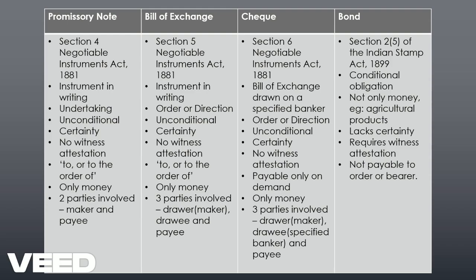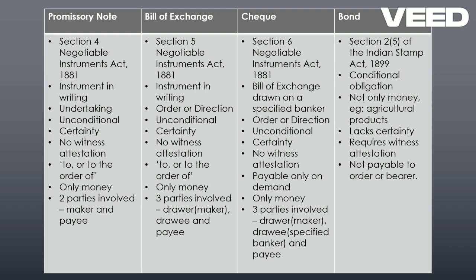Bond is defined in Section 2, Clause 5 of the Stamp Act, and here it says any instrument whereby a person obliges himself to pay money to another on condition that the obligation shall be void if a specified act is performed or is not performed, as the case may be. So, with respect to bond, it is not unconditional but a conditional obligation.